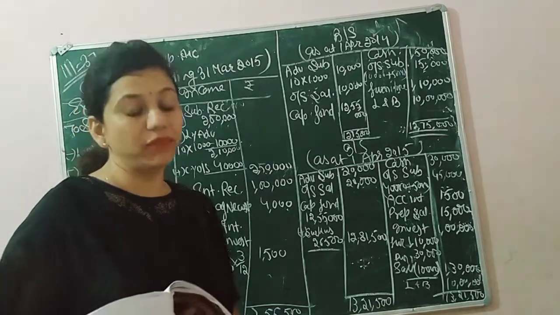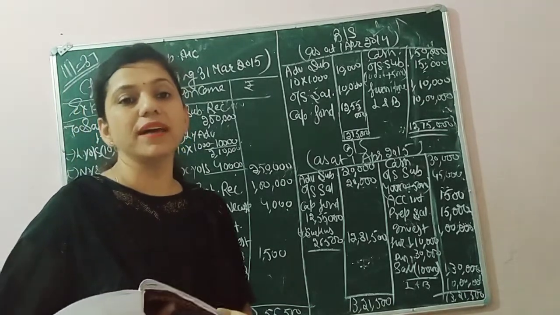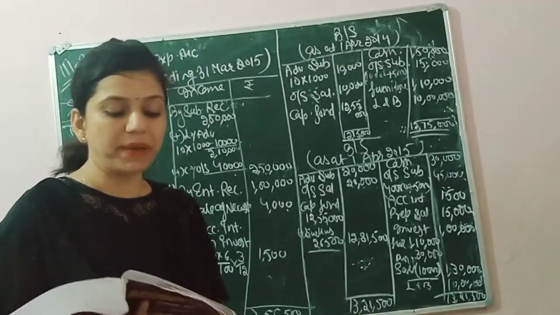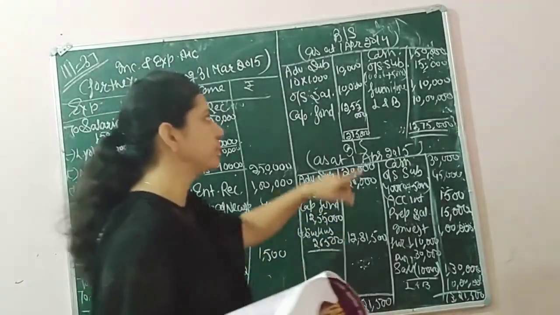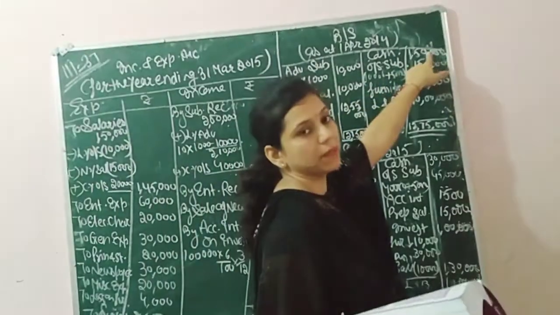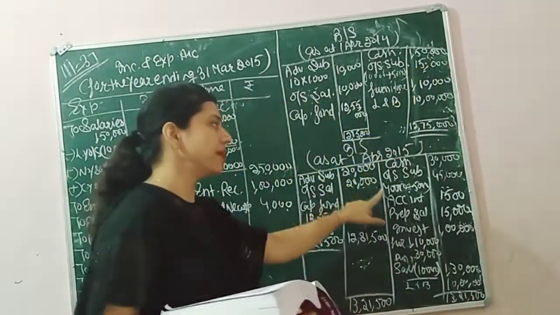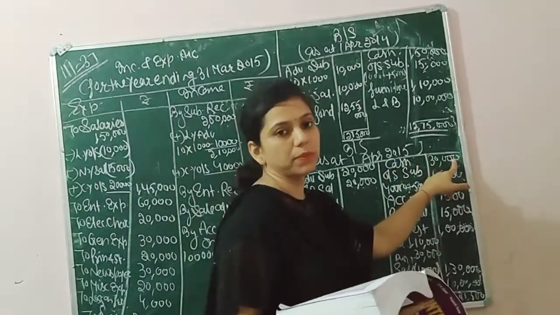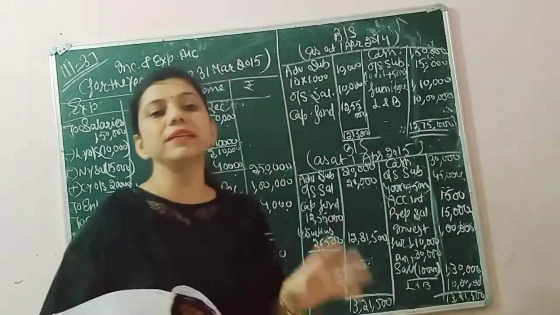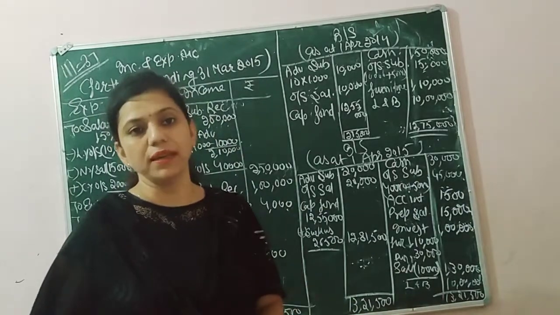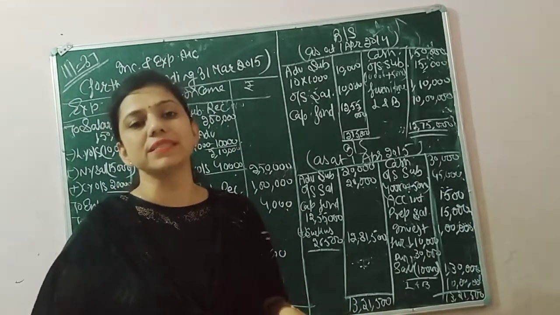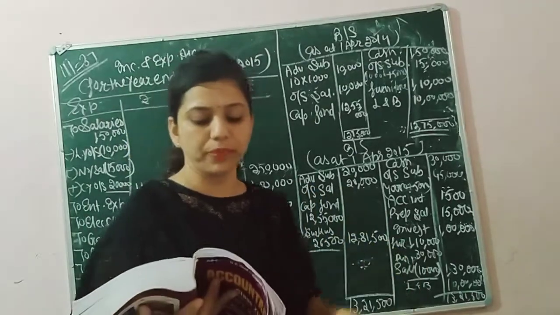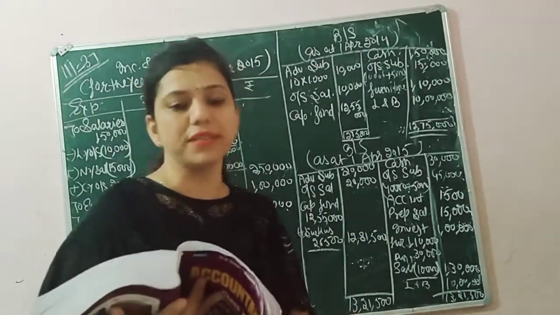First, we just read the opening and closing balance from the receipt and payment account. Opening balance of cash is 1,50,000, passed in the opening balance sheet, and closing balance of cash is 30,000, passed in the closing balance sheet. After that, we come directly to the adjustments. After making all the adjustments, you will go again to the receipt and payment account. So I am going to read the first adjustment.